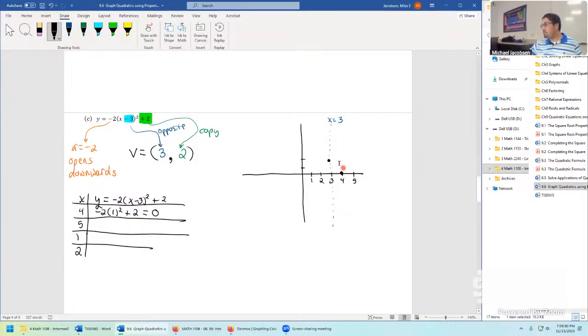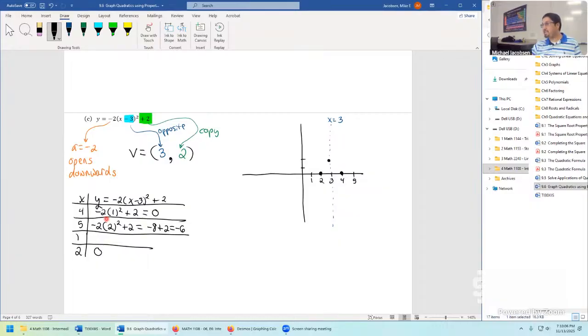But that means that also from this point it moves down here and produces a 0 as well when x is 2. So that's our axis of symmetry in action. We can just get that point immediately for free once we found this one. Then do it again. Plug in a 5 into this quadratic function, and we'll get negative 2 times, inside the group, 5 minus 3 squared, so 2 squared, plus 2. This is negative 2 times 4, so negative 8 plus 2, for a value of negative 6.